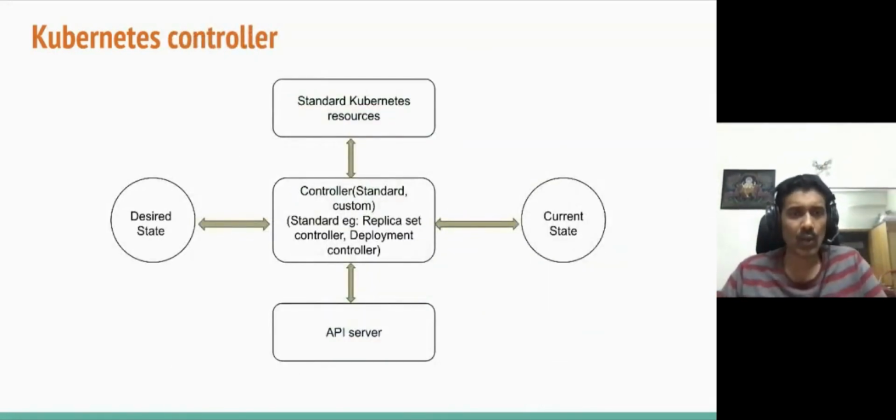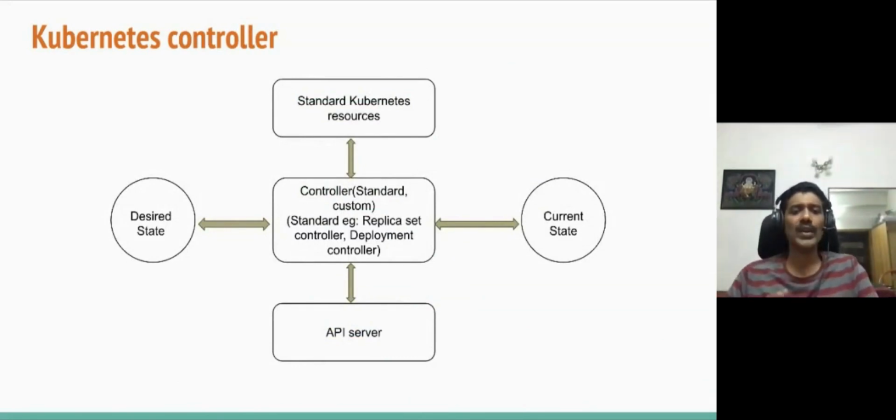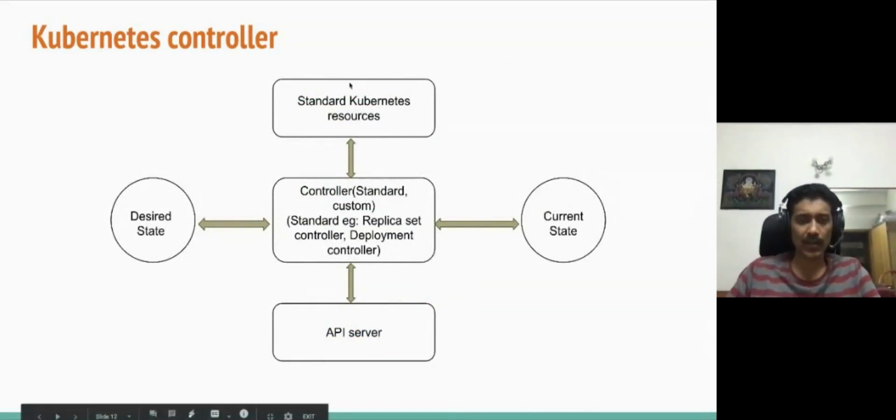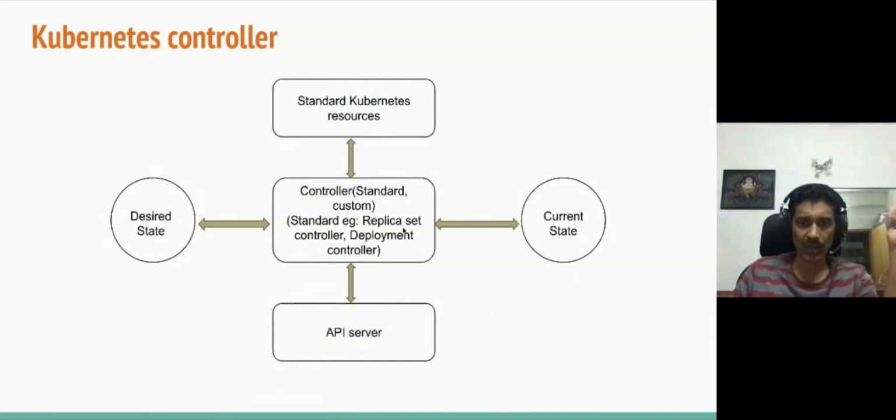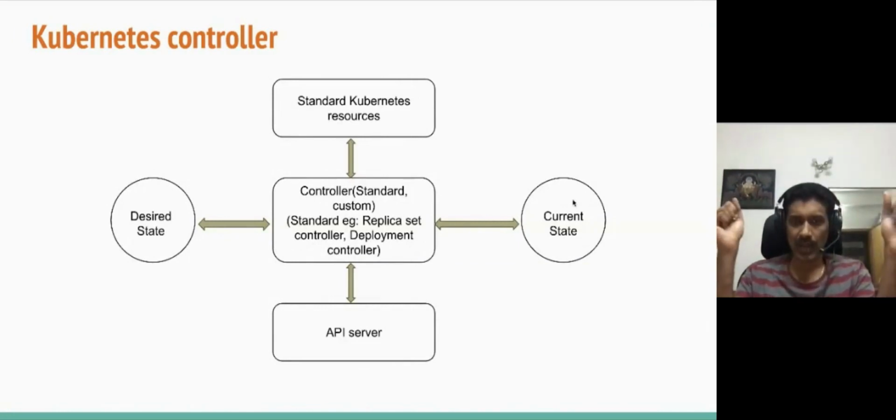So I mentioned a lot about controllers earlier, right? So what does a Kubernetes controller do? If this is the fundamental state machine here, let's say for a standard controller, like a replica set or a deployment, you declare the configuration in a YAML file and give it to Kubernetes. And you put this in the API server. What this controller will do is look at the current state of your resource and compare it with the desired state. And if there is a difference, try to bring your current state to the desired state, right? That's all it's going to do.